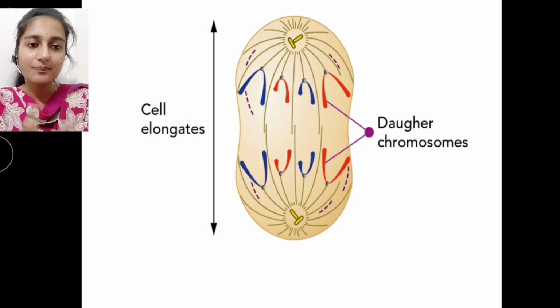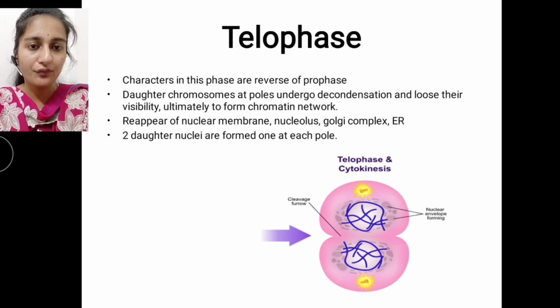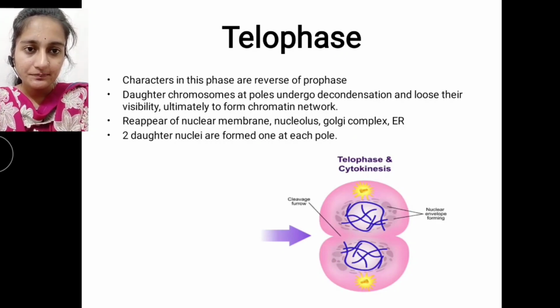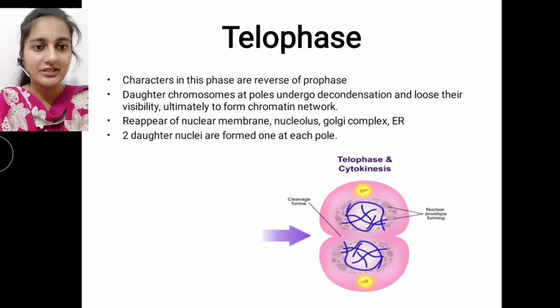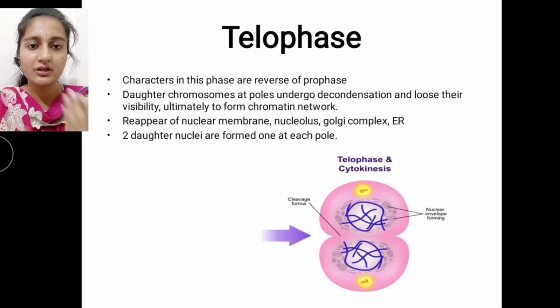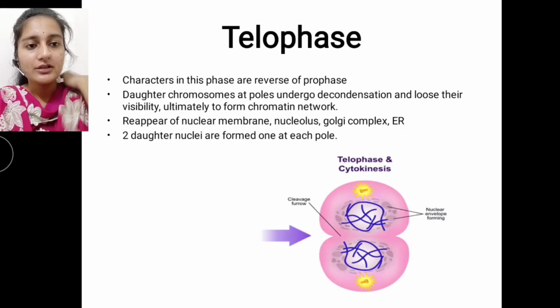Once the dragging is completed, the next stage is telophase. What is happening in telophase? The changes observed in telophase are completely reversed from prophase. What we discussed in prophase, the disappearance of the nuclear membrane, nucleolus, Golgi complex and endoplasmic reticulum, everything that disappears in prophase reappears in telophase.